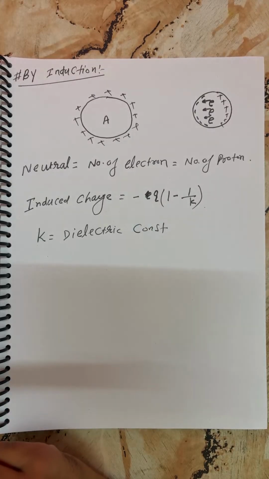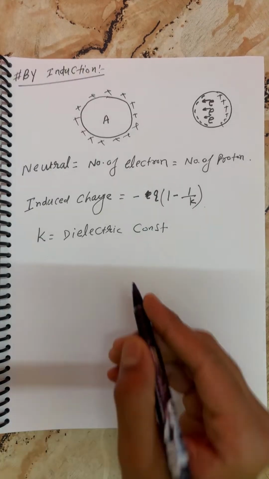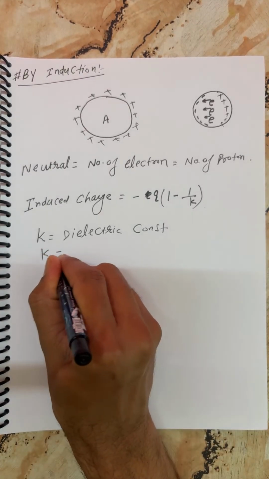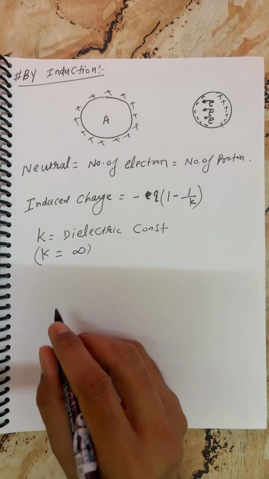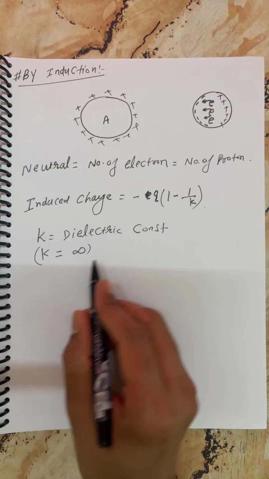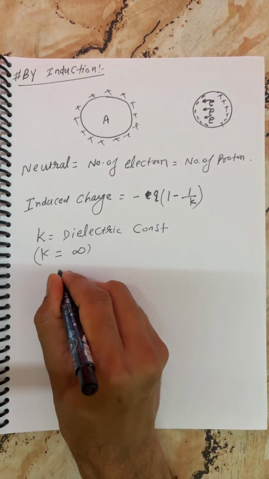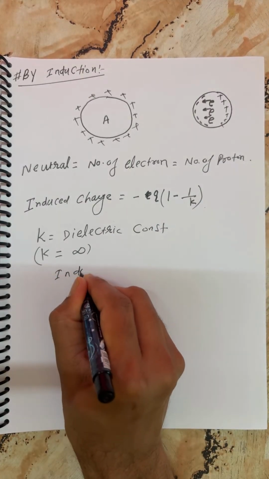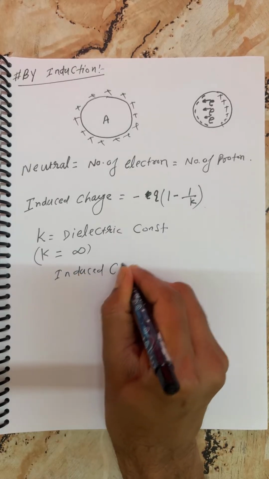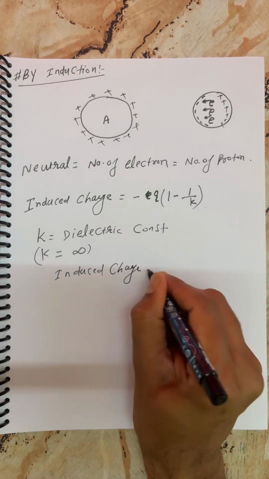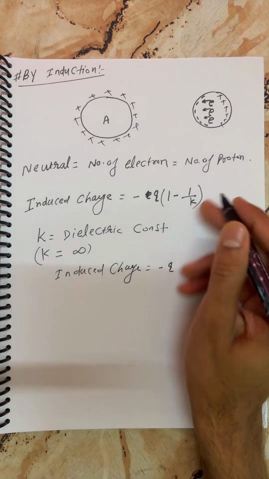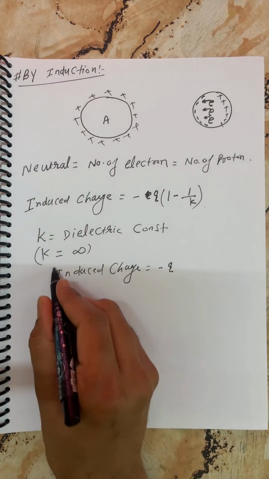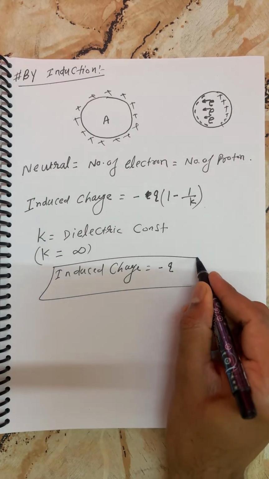Answer me, boys and girls. What is the value of K for a conductor? I'm writing it: for a conductor, K is infinite. So what is the induced charge here? Finally, I can write induced charge equals minus q, because something divided by infinite K goes to zero. So this is the answer.